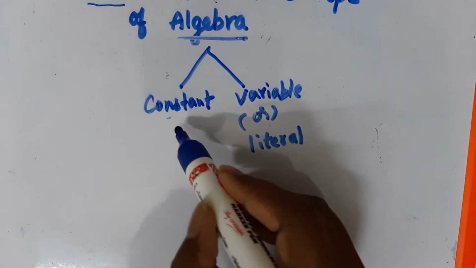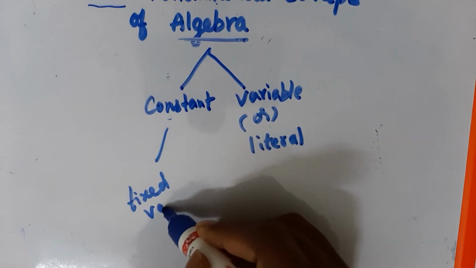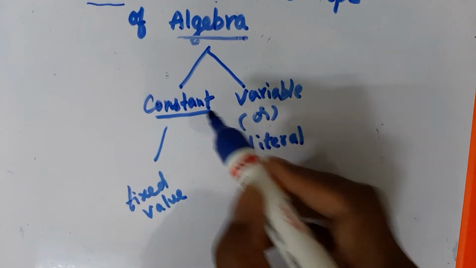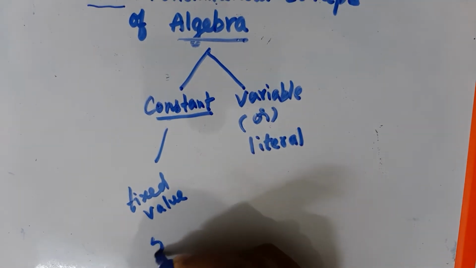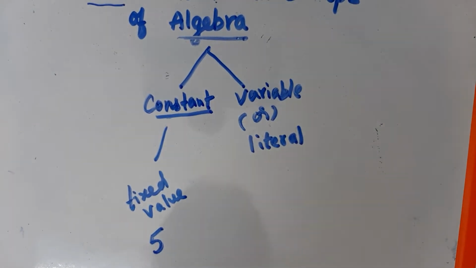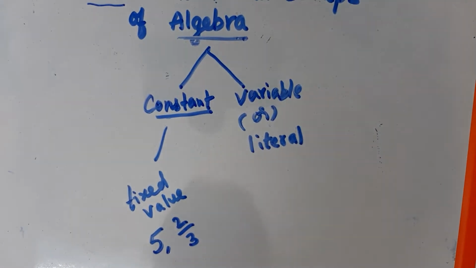Constant means it is a symbol having a fixed value. If the value is fixed, it won't change. It is constant. For example, 5, the value does not change. If I write 2 by 3, the value does not change because it is fixed. So these are called constants.